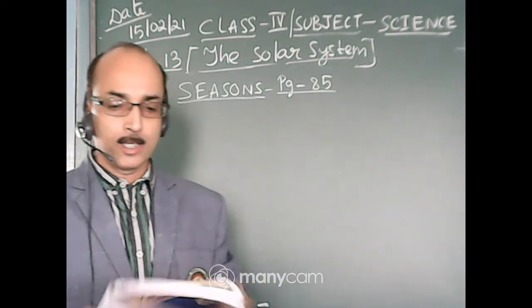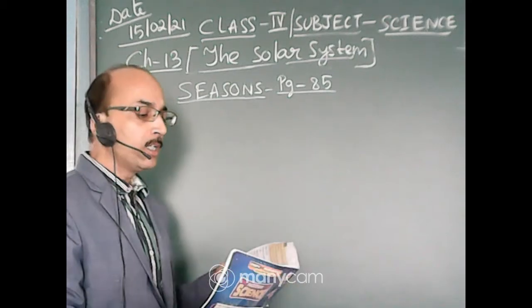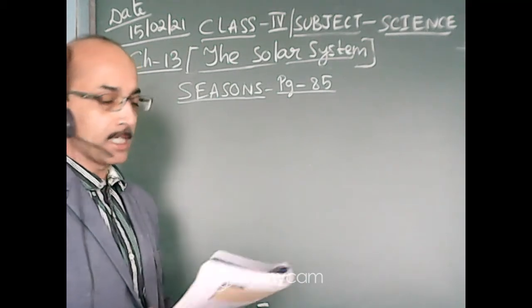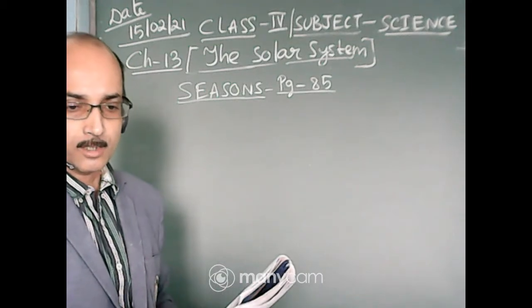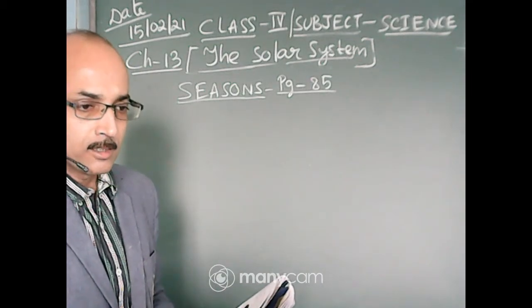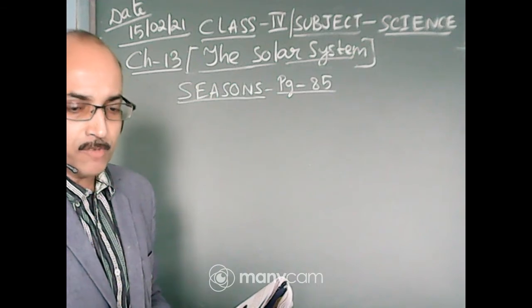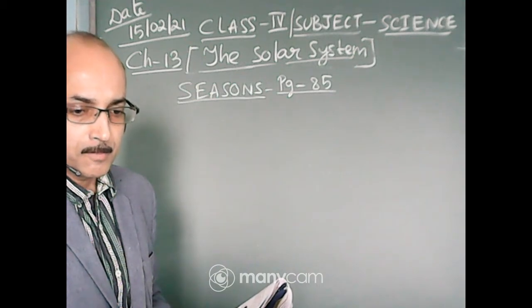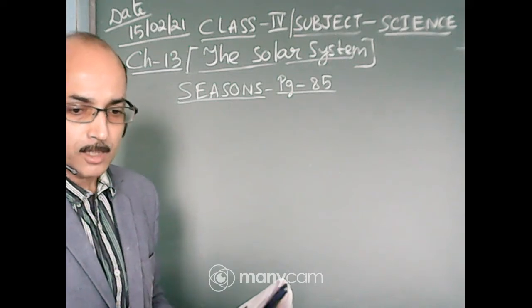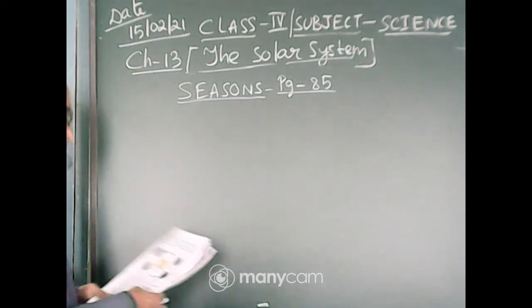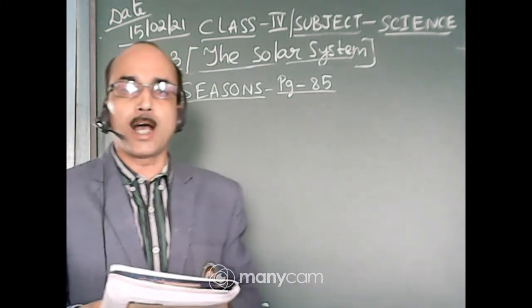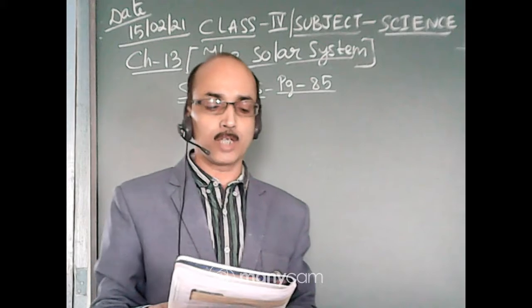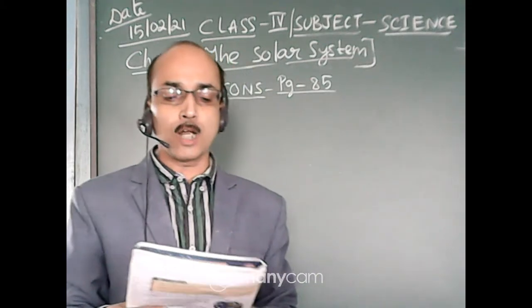Okay. Now today we will start from seasons. This is page number 85. You must see their season. You know seasons, how seasons are caused. Seasons are caused by the revolution of the earth. So the earth revolves around the sun.